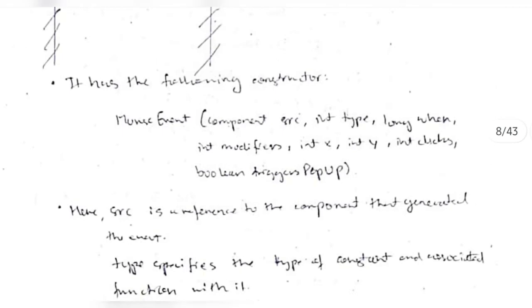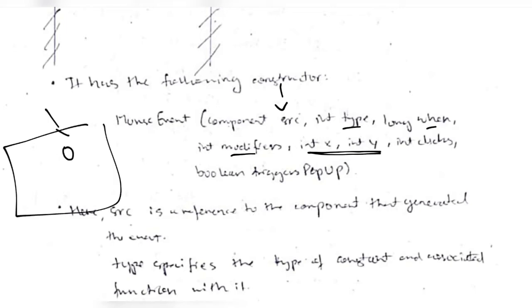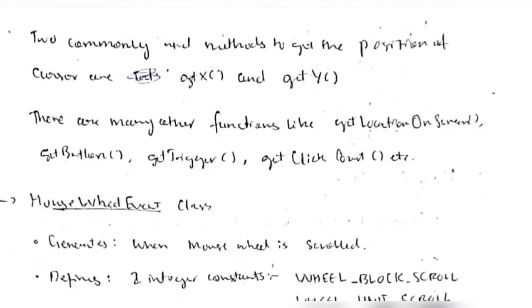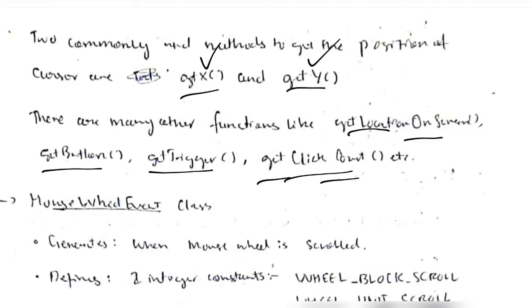And the constructor is as follows: we have the source, type, the time, the modifiers, and the x and y coordinates, meaning the location in the web page where the cursor is, and clicks will count the total number of clicks made, and triggers popup means when you click something, whether a menu should come or not. It's a boolean, which means true will trigger a menu, or false will not trigger a menu. And there are functions like get x and get y to get the x and y coordinates, and other functions like get button, get trigger, get click count, get location on screen, and so on.